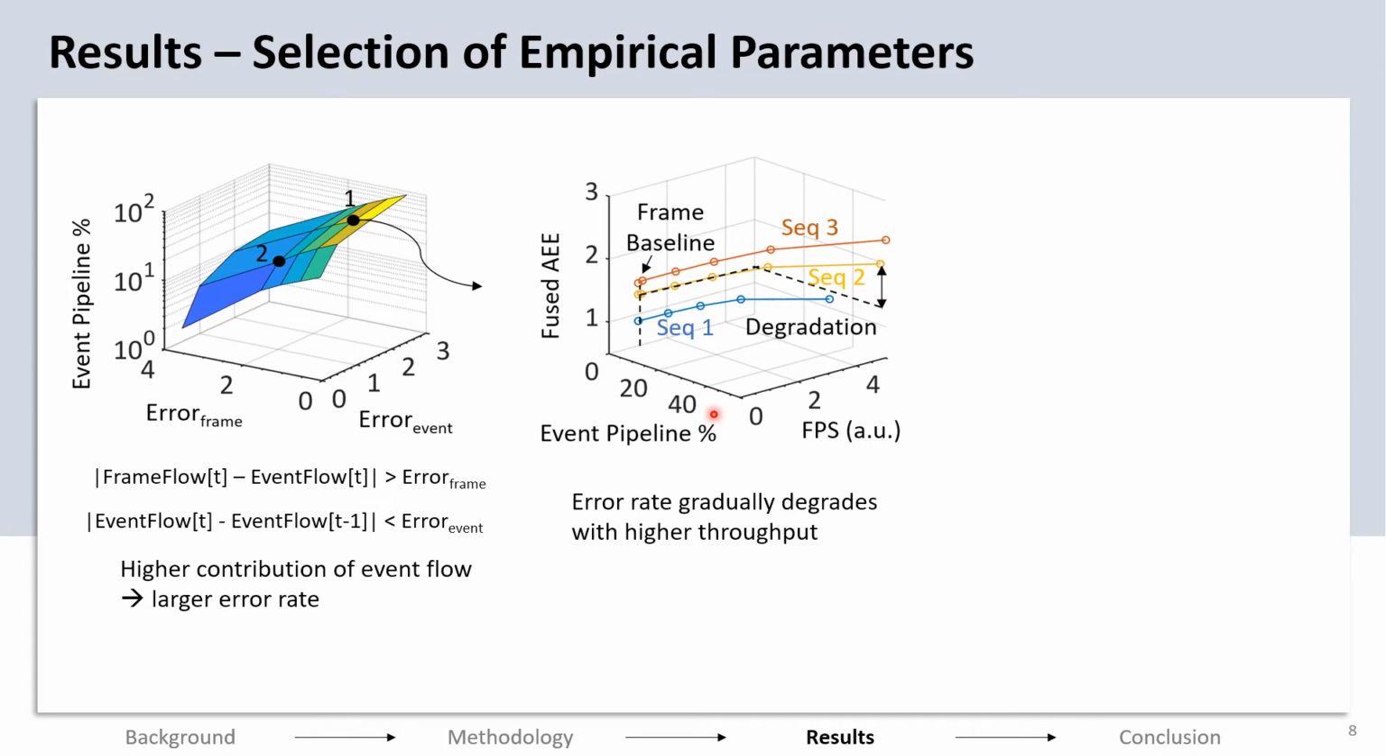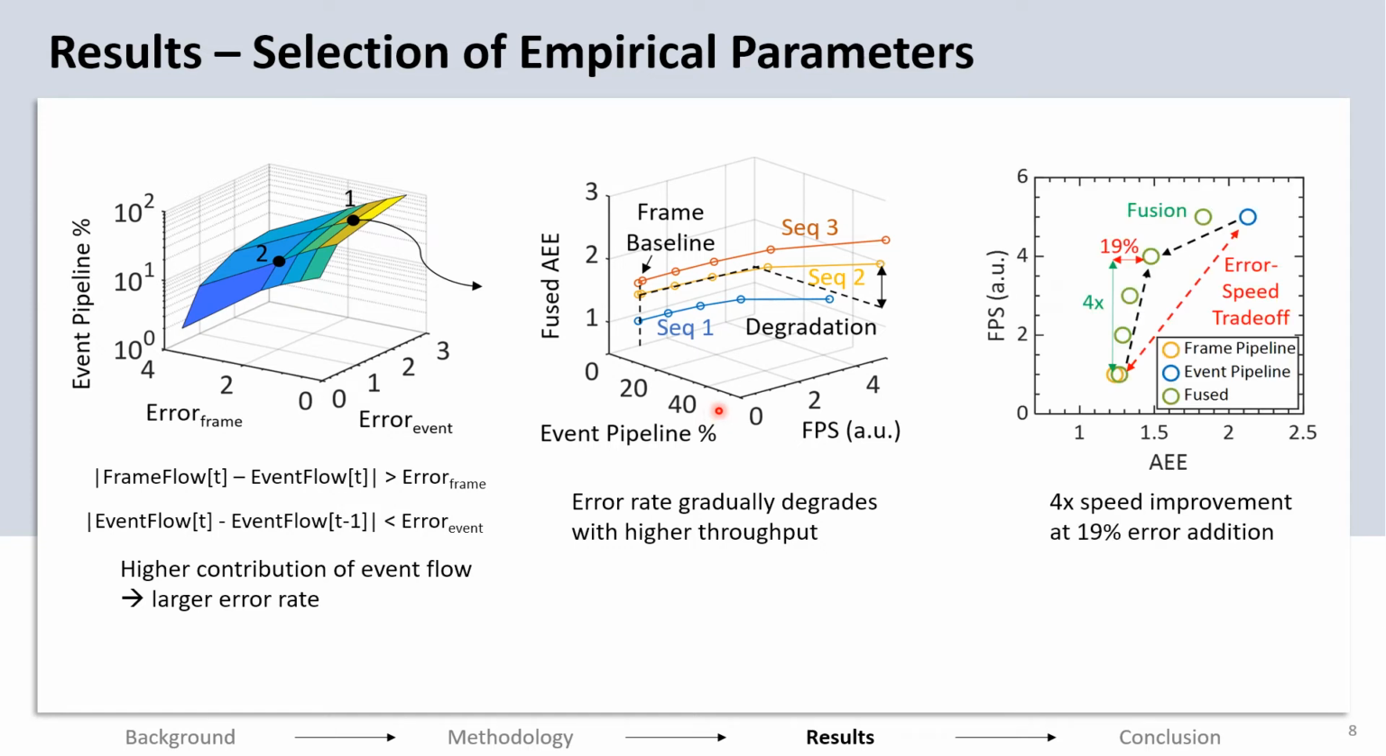Although the event pipeline is faster than the frame pipeline, it cannot be made arbitrarily fast in order to avoid error degradation. Finally, the speed versus error trade-offs for both pipelines is shown in this figure. This yellow point corresponds to the frame pipeline with low error and low speed. The blue point corresponds to the event pipeline, which has high speed but high error. The fusion mechanism allows us to trace this trajectory in between for mitigation of this trade-off.